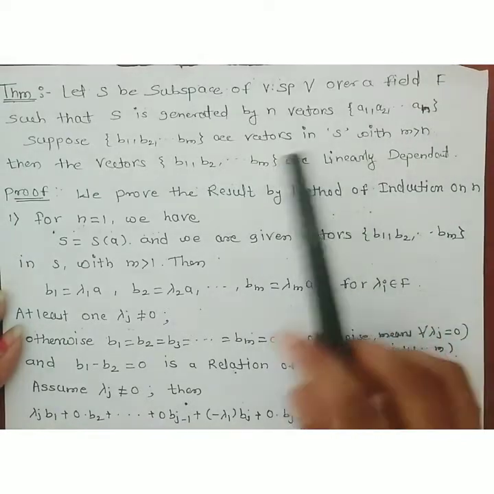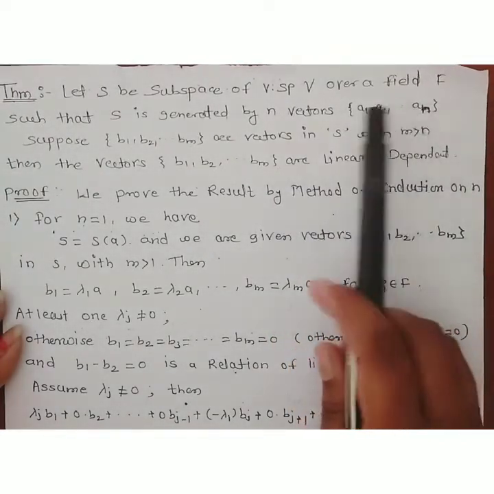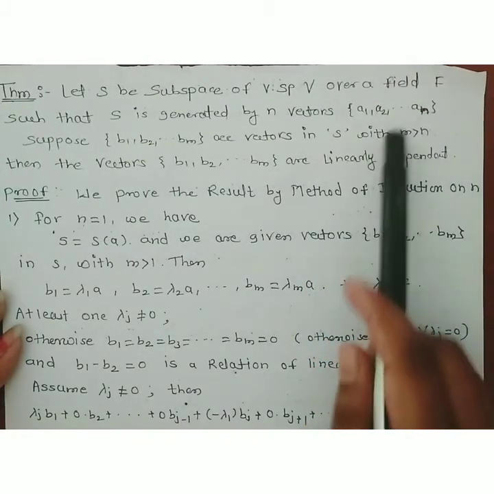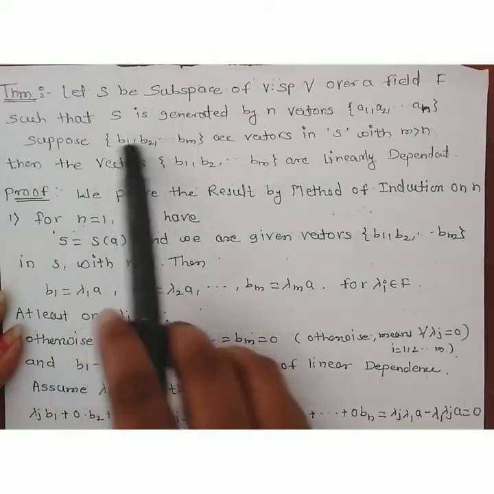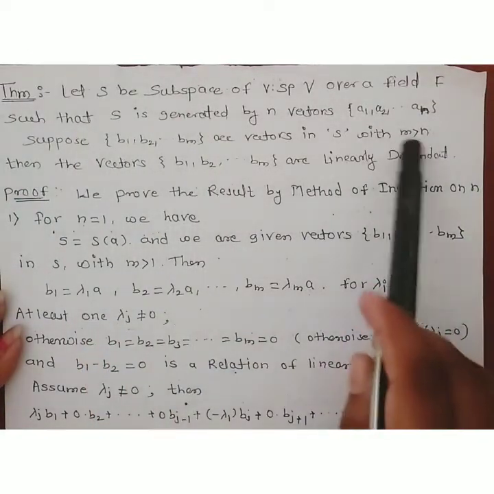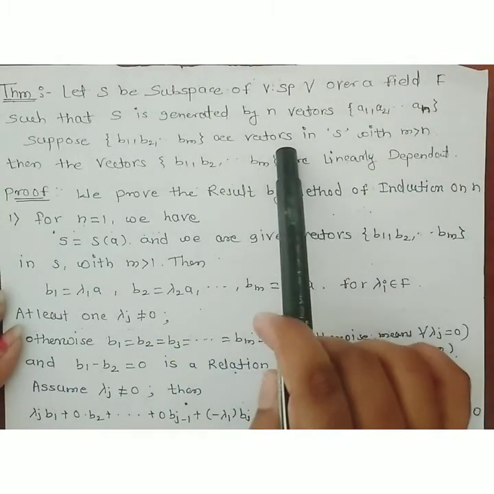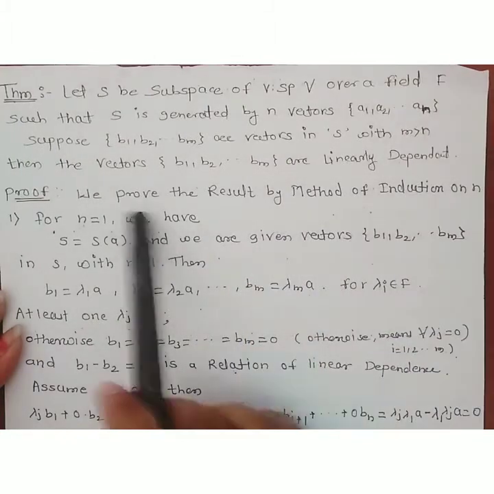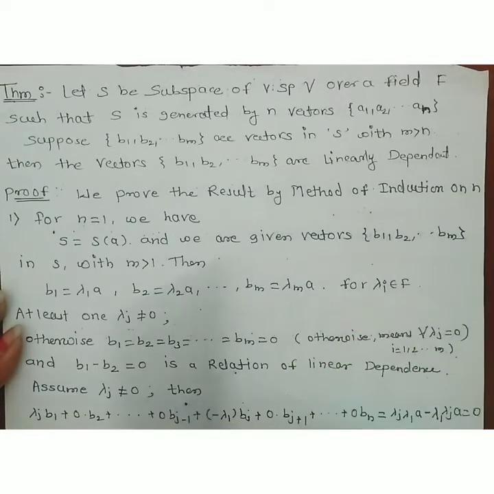If S contains another set of vectors, other than these n generators, containing more elements than the generator set, then this set of vectors is nothing but a linearly dependent set in S. Okay, that is what we have to show.